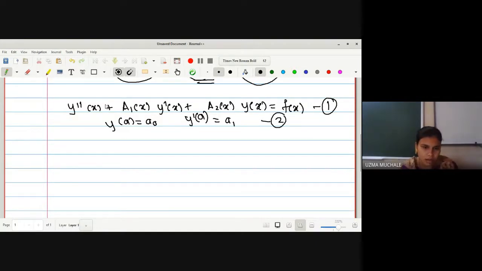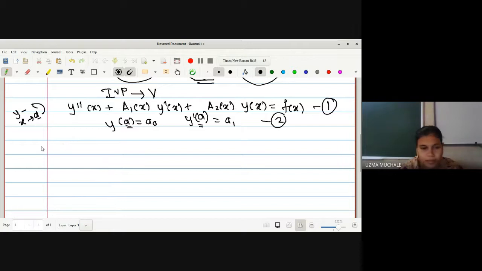So this is a general differential equation of second order, and some initial conditions are also given to us. As we can see here, the value of the dependent variable is given at a single value of the independent variable. y is dependent, x is independent, the value of x is a, and for the same value a we are provided with the values of the dependent variable. Now we are going to see the method of how to solve this differential equation by using the integration method. In this method we will convert this initial value problem to a Volterra integral equation.